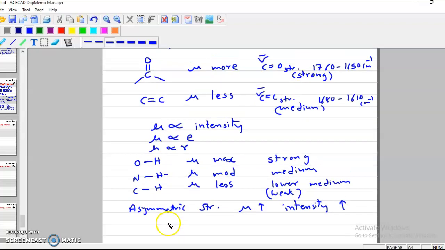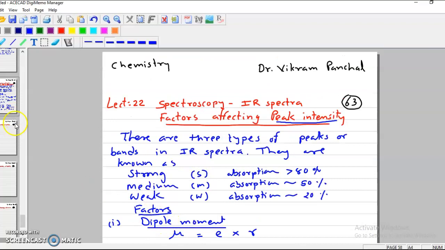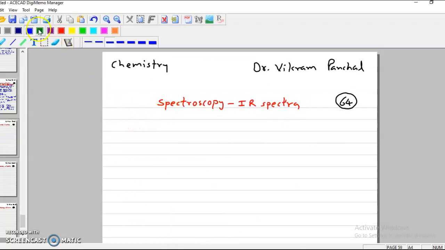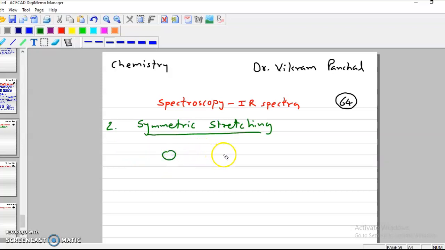Now the next factor is symmetric stretching. In case of symmetric stretching, there are two types: one is compression, another is expansion. For example, this is the molecule.